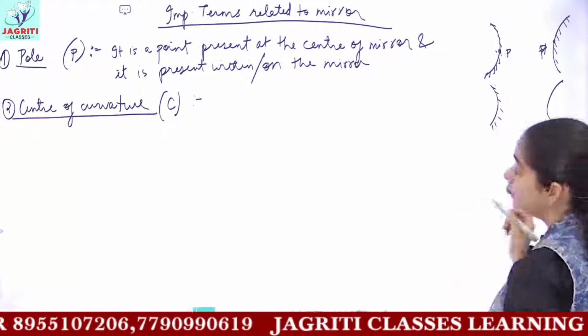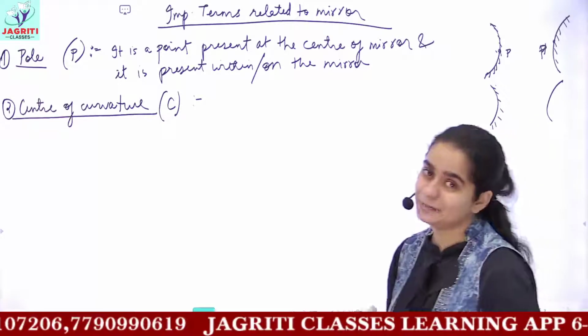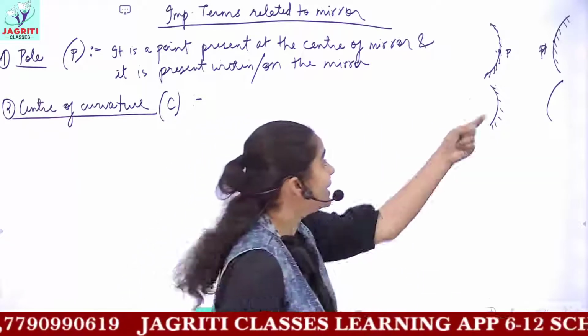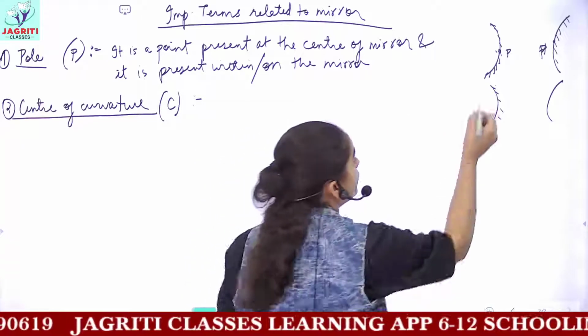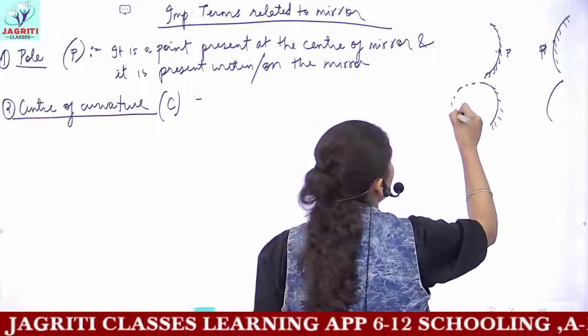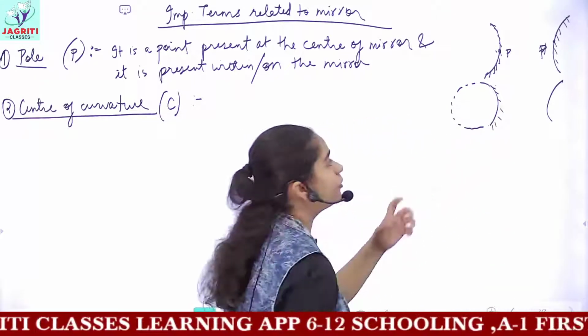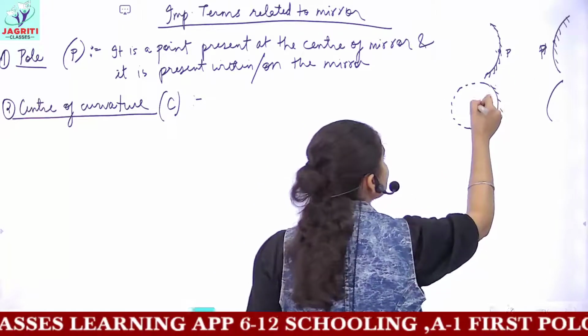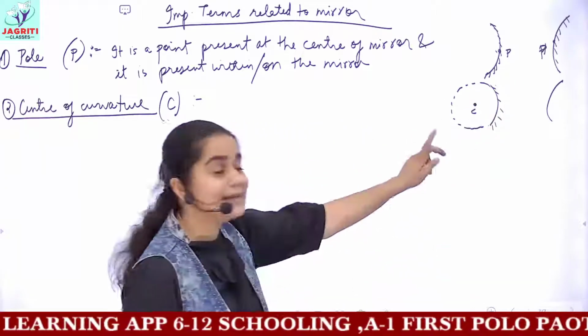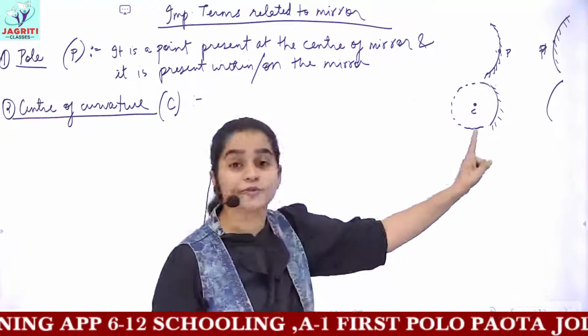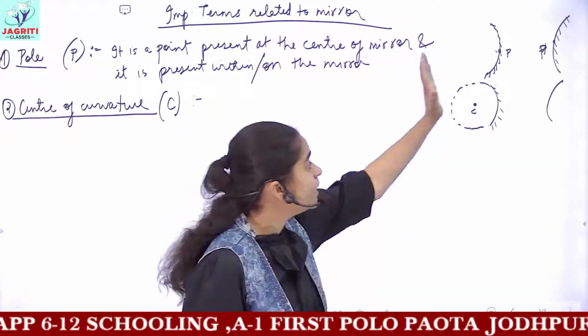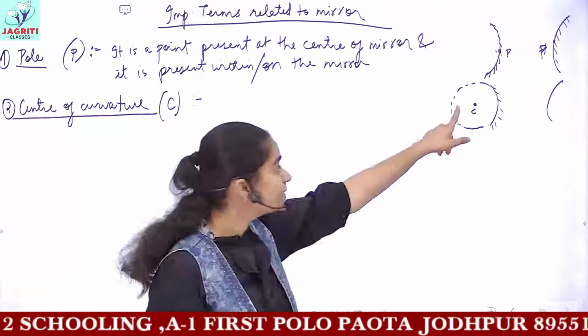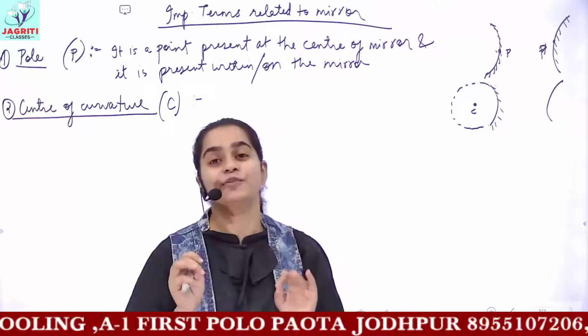We are talking about spherical mirrors. Spherical mirrors are a part of a sphere. So if I complete the sphere of which this mirror is a part, then this sphere would have a center C. So this center, that is the center of the sphere of which the mirror is a part, is called the center of curvature.